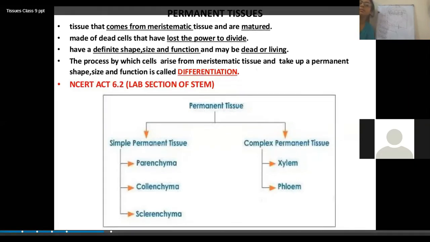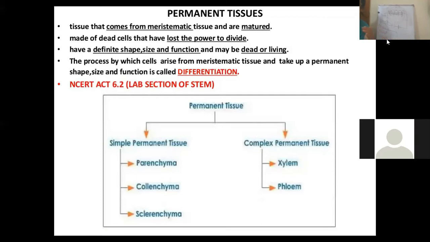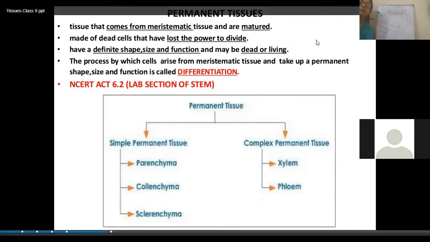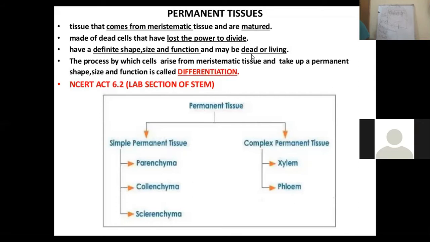Okay, just a moment. I would like to stop for some while. I was saying that once the meristematic tissue loses its ability to divide, it doesn't have this ability forever. Once they lose this ability, they are said to be the permanent one. The permanent tissue again is of two types: simple permanent tissue and complex permanent tissue. What is simple permanent tissue and what is complex permanent tissue?